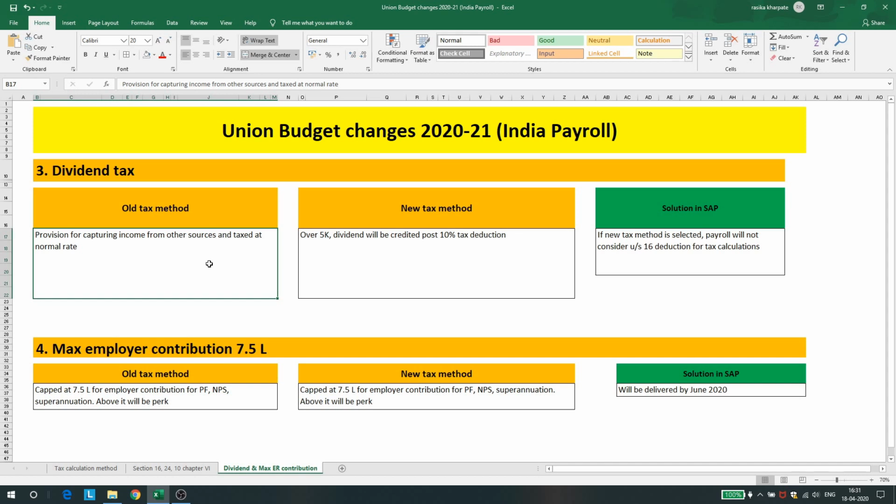As per the calculation, the rule has changed, saying that over 5k, that is, if the dividend earned for the entire financial year is more than 5,000 rupees, the dividend will be credited, but the tax that would be deducted would be 10%. So this rule is a new introduction.